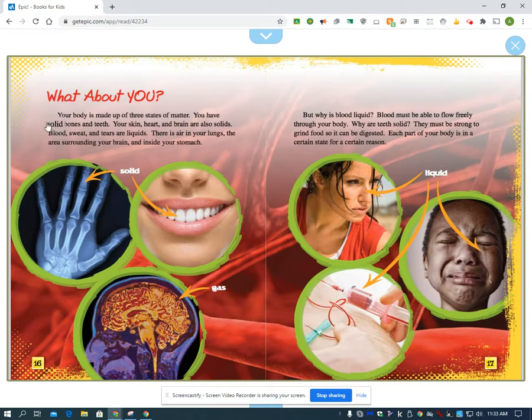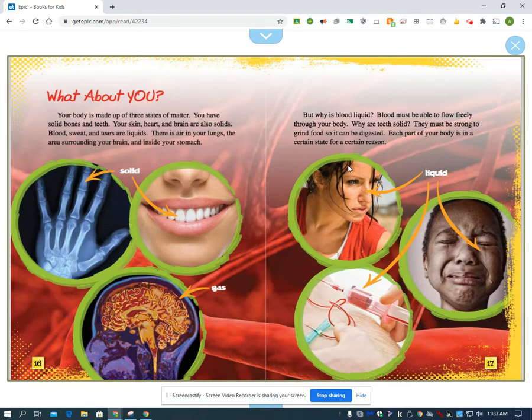What about you? Let's think about the things. Your body is made up of three states of matter. You have solid bones and teeth. Your skin, heart, and brains are also solids. Blood, sweat, and tears are liquids. There is air in your lungs, the area surrounding your brain, and inside your stomach.